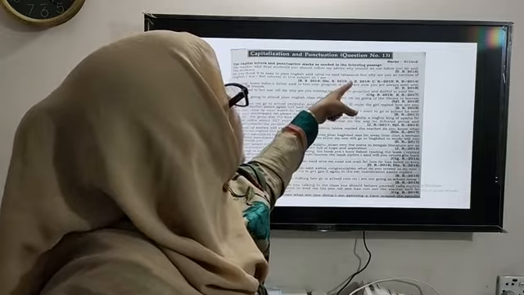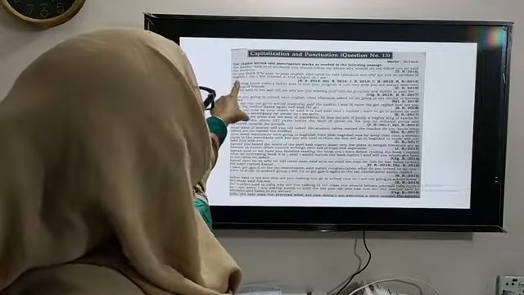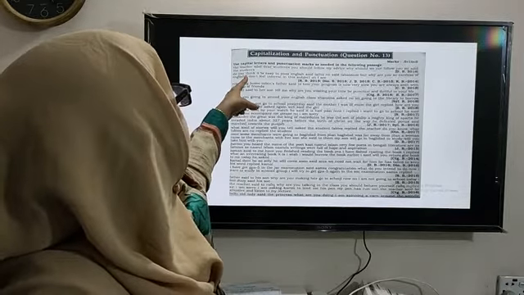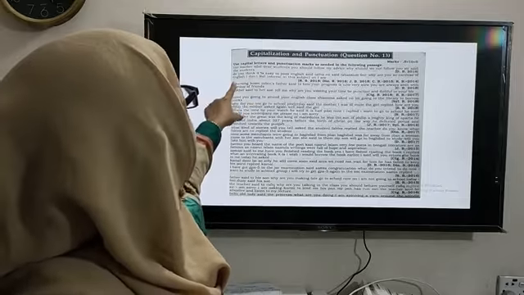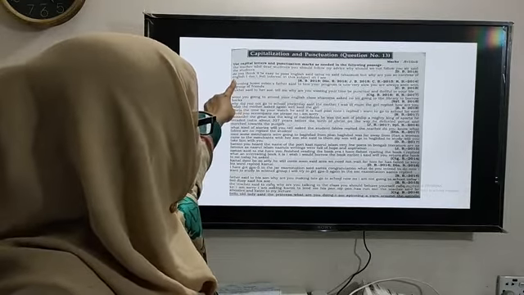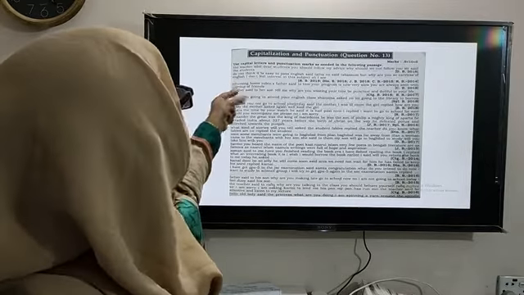B will be capitalized as it is the first letter of the quotation, and after English there will be a full stop and inverted comma will be closed, and E is the name of a language and also the subject taught, so E will be capitalized.